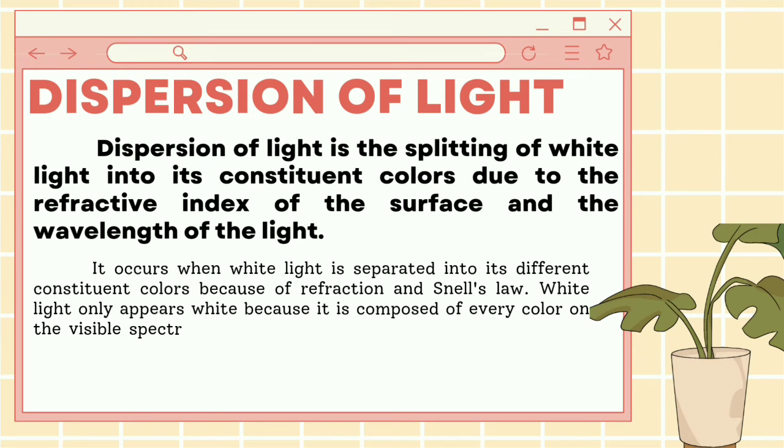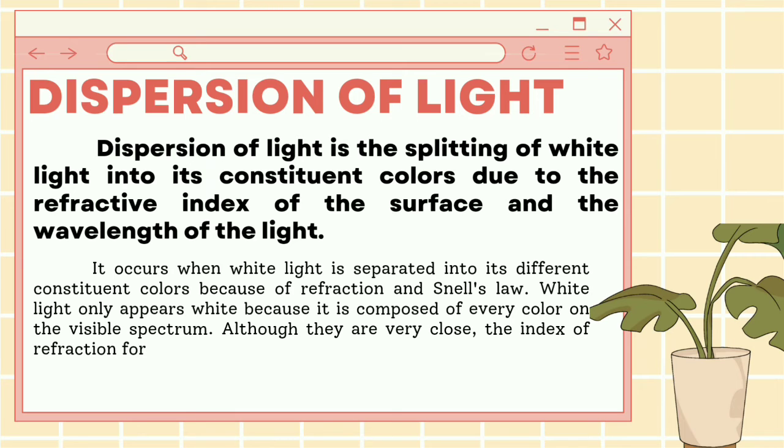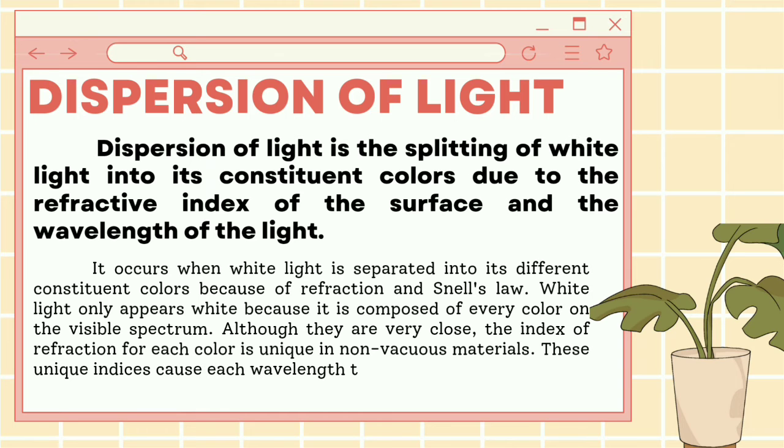White light only appears white because it is composed of every color on the visible spectrum. Although they are very close, the index of refraction for each color is unique in non-vacuous materials. These unique indices cause each wavelength to follow a different path.